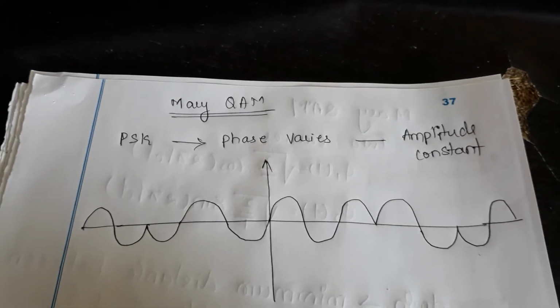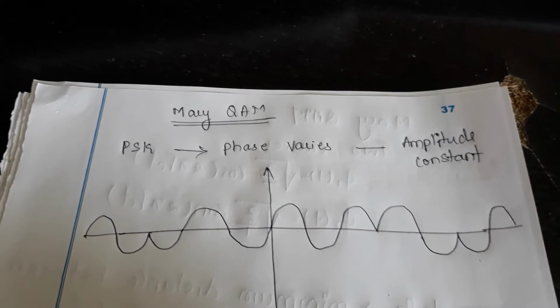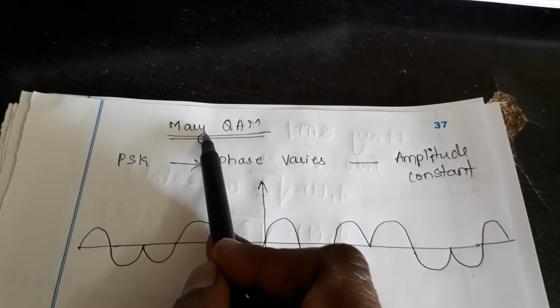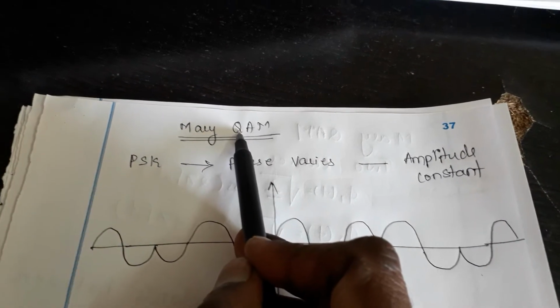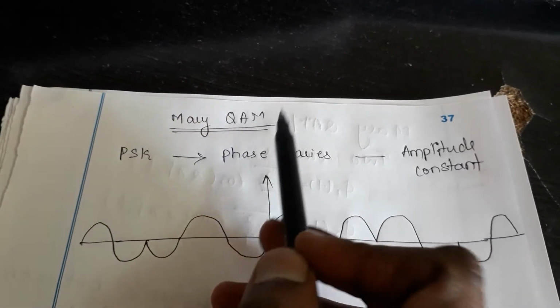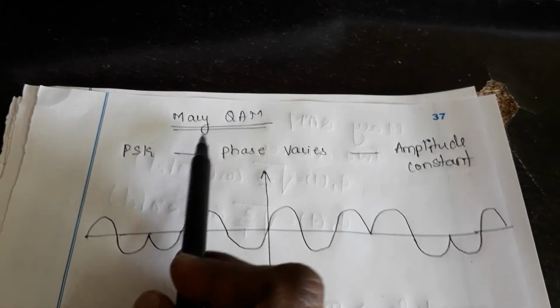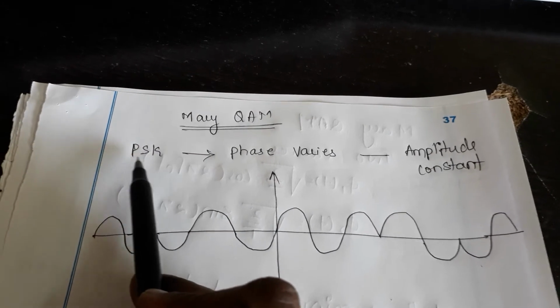Good morning, students. I'm going to deal with M-array QAM. Can you observe here it is M-array QAM? QAM is quadrature amplitude modulation. Before I go to M-array QAM, let us see what PSK is.